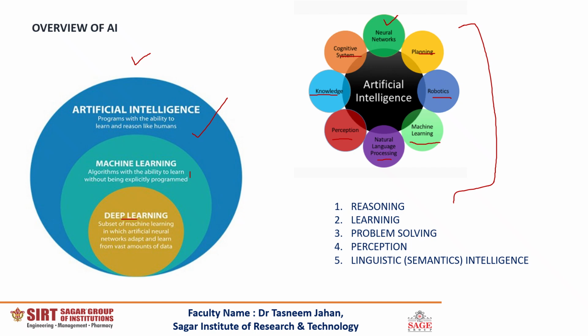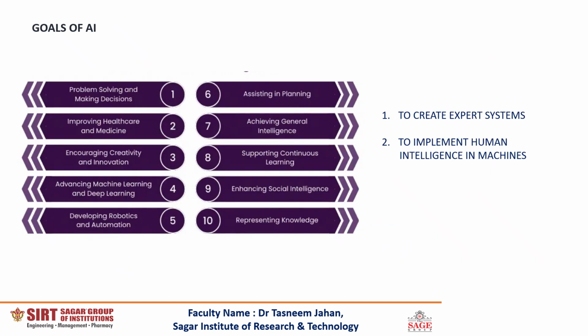So out of all these terms, we can conclude that the five major areas which require the use of AI are reasoning, learning, problem solving, perception, and linguistic or semantic intelligence, which refers to natural language processing. In this slide, we can see the various goals that an AI system can accomplish.